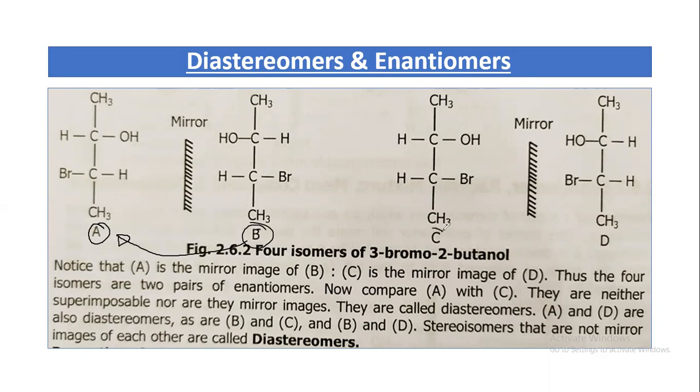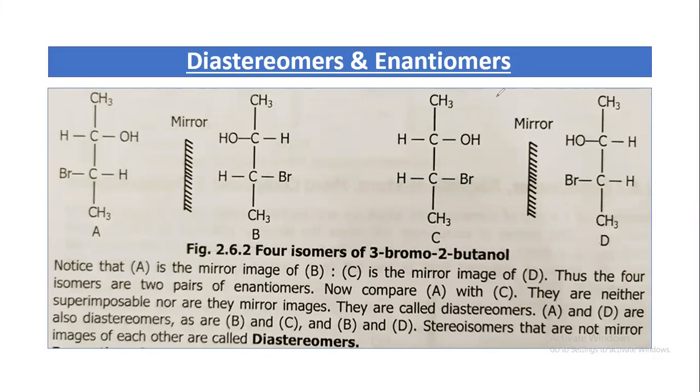On the other hand, the mirror image of C is D, and D is not superimposable on C, so C and D are enantiomers to each other. But structures A and C are not mirror images, so they are diastereomers, and structure B is not the mirror image of D, so they are diastereomers.